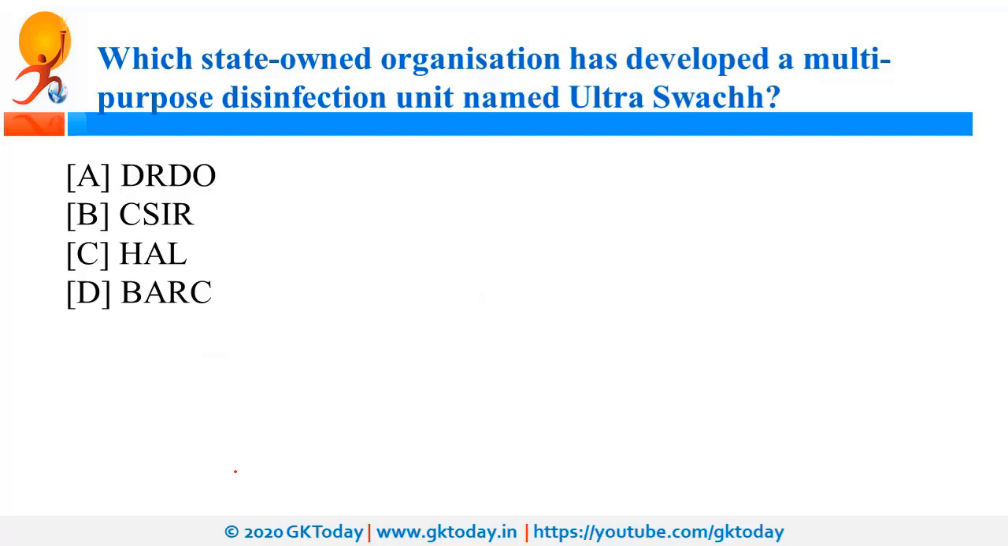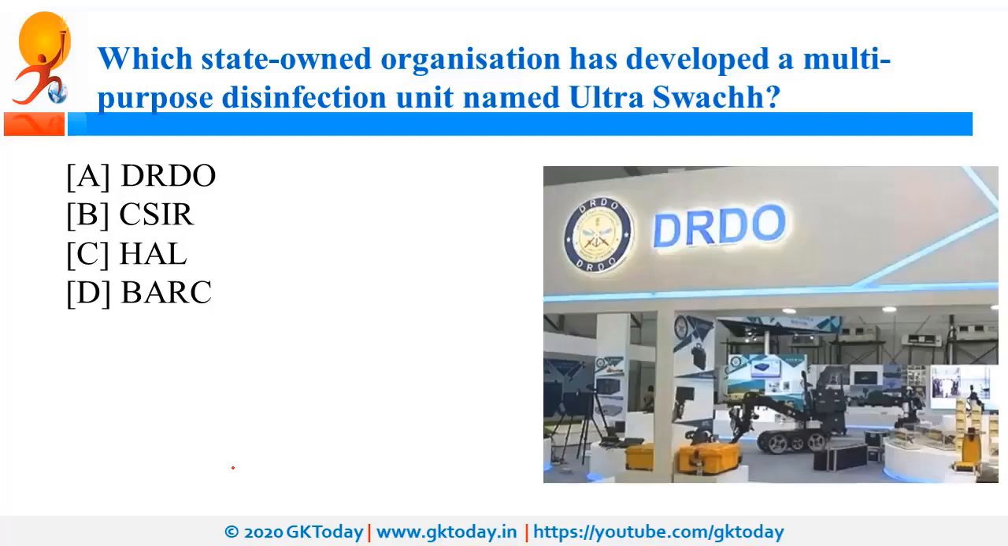Which state-owned organization has developed a multi-purpose disinfection unit named Ultra Swachh? So this has been developed by DRDO, that is Defence Research and Development Organisation, and DRDO is under MOD, that is Ministry of Defence. So this Ultra Swachh has been developed by INMAS, that is Institute of Nuclear Medicine and Allied Sciences.